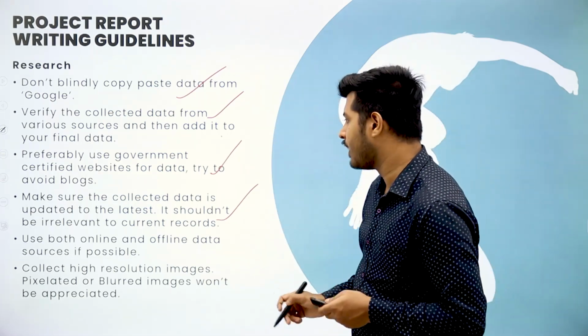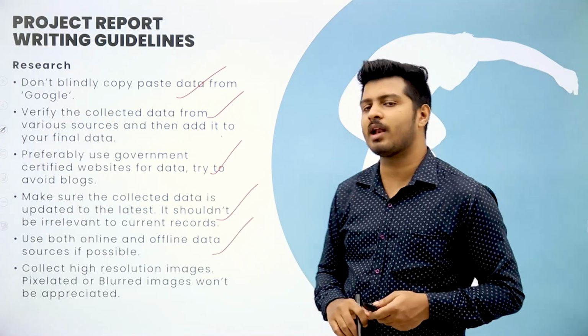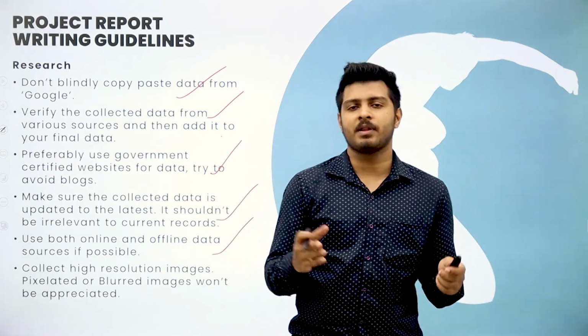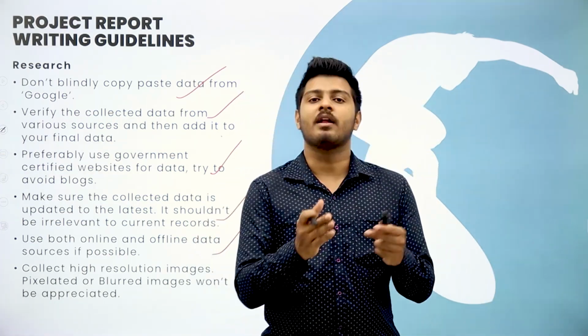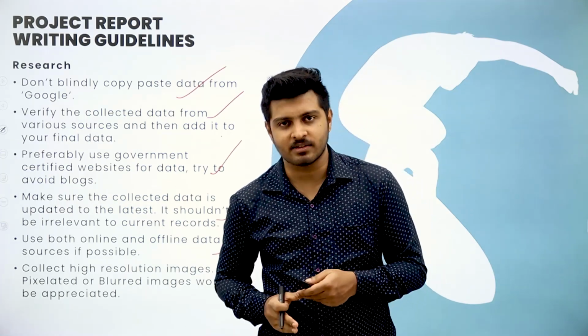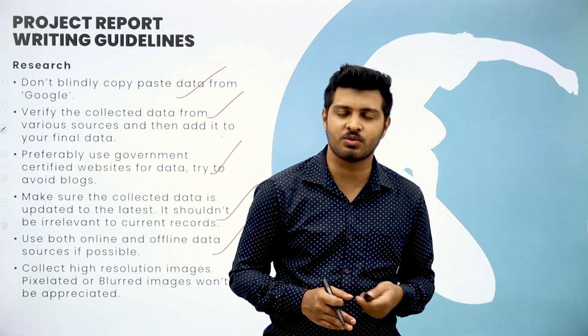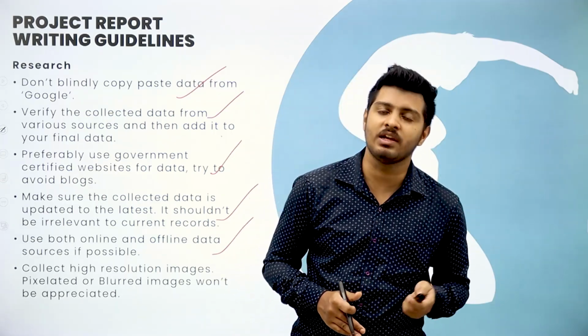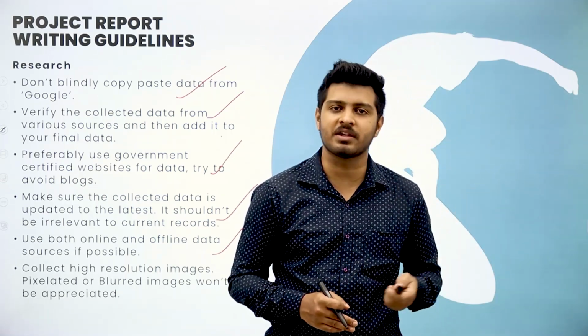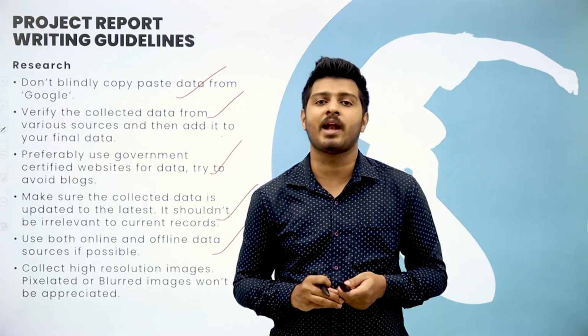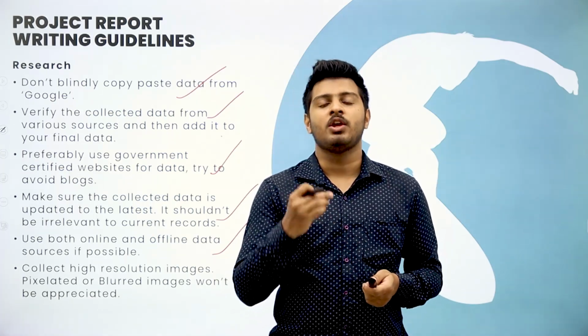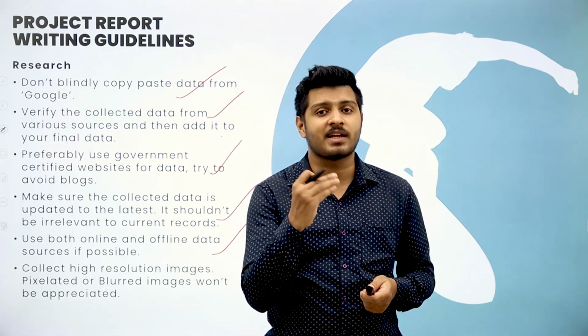Moving on to the next tip: use both online and offline data. People generally copy just from the internet. Read newspapers and magazines, because those come updated. You have monthly, weekly and daily issues of those publications, so they tend to keep the data updated. But on the internet, you don't tend to check when the data was published.